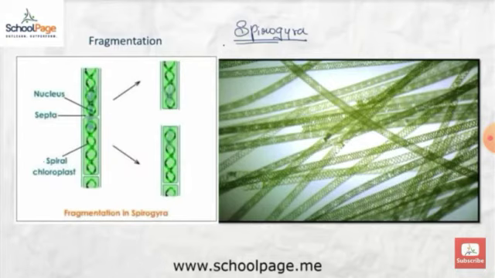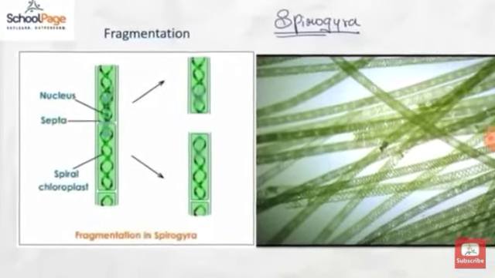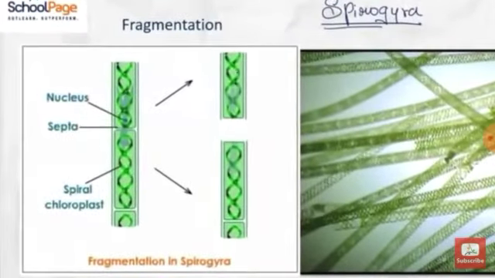Here we can observe the cylindrical, very simple structure of Spirogyra. When it breaks into pieces, each fragment starts to live independently as a new organism. This method of reproduction is known as fragmentation.